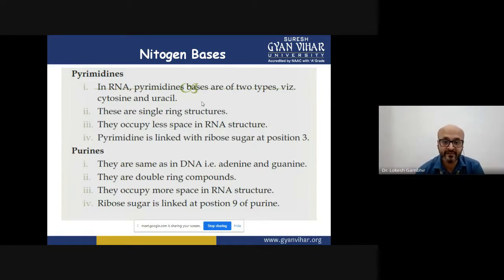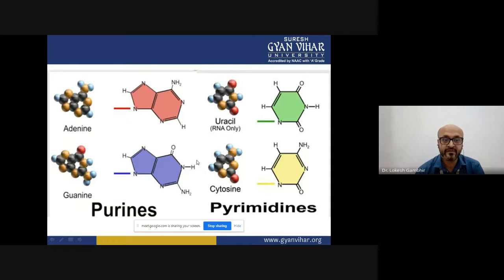When we look at this structure, these are purines, these are pyrimidines. Purines are the double aromatic ring structures, adenine and guanine, whereas the pyrimidines present in RNA are uracil and cytosine. The only difference between uracil and cytosine is in the keto and amine group attached here. So structurally they are almost the same, but there is a difference in the functional groups attached.